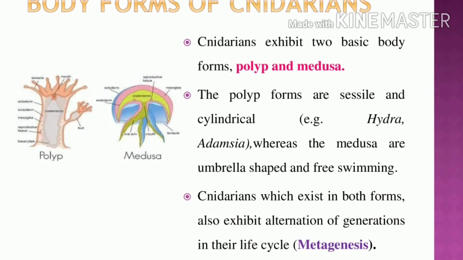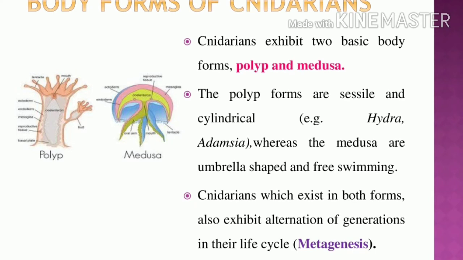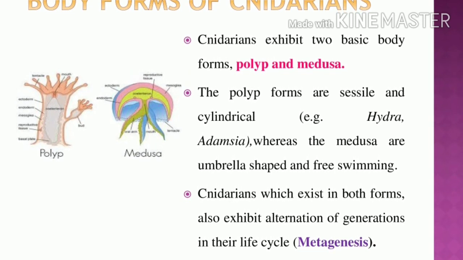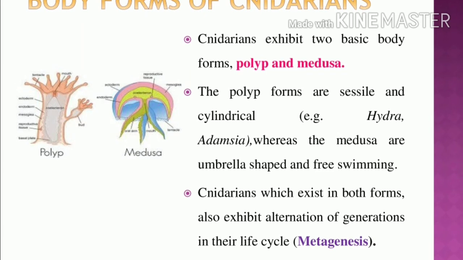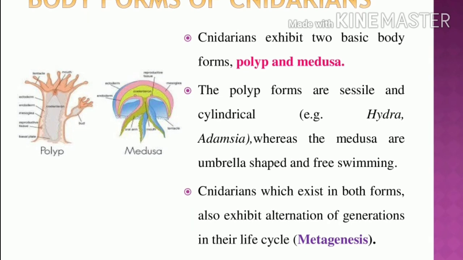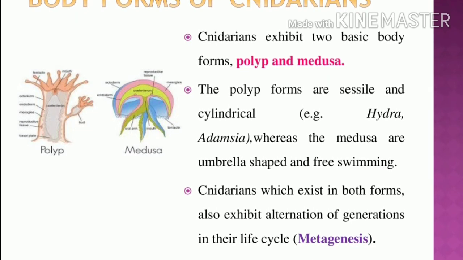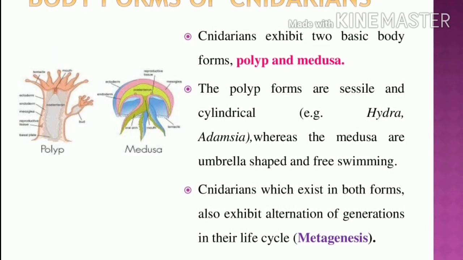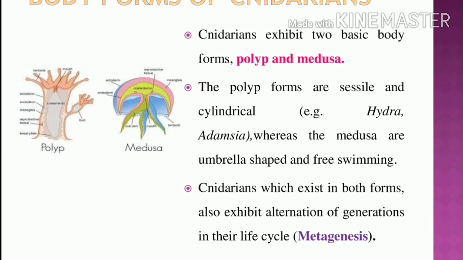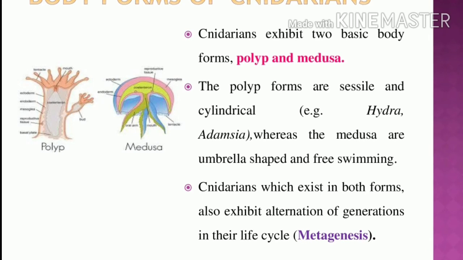Okay, so what are the two body forms exhibited? One is the polyp form. The polyp is always cylindrical or sessile. The medusa form is umbrella-shaped and free swimming. Okay, cnidarians exist in both forms. So they exhibit alternation of generations in the life cycle, that is called metagenesis. So which exists in both forms.